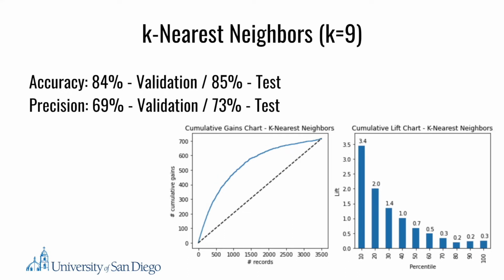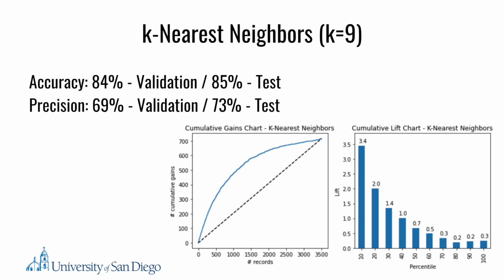The fourth model is the k-nearest neighbors model. 9 different k values were tried, and it turns out the k value of 9 shows the best performance. At k equals 9, the model gives 84% accuracy score with the validation set and 85% with the test set.